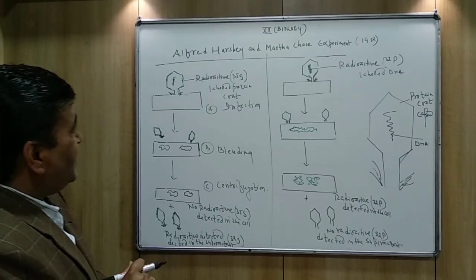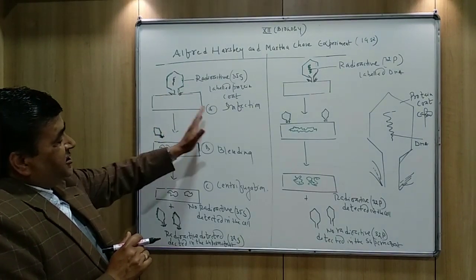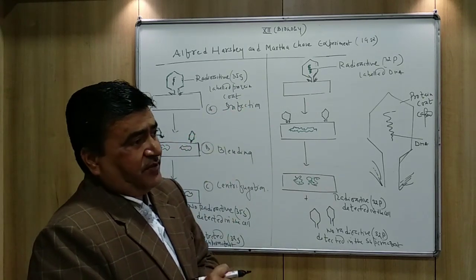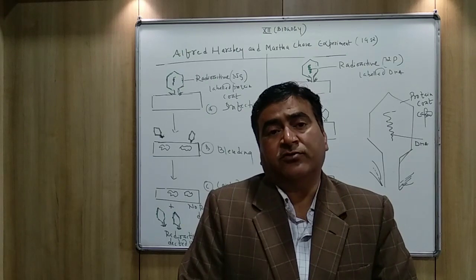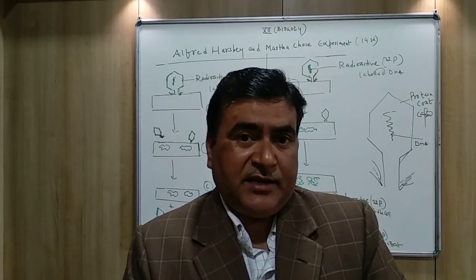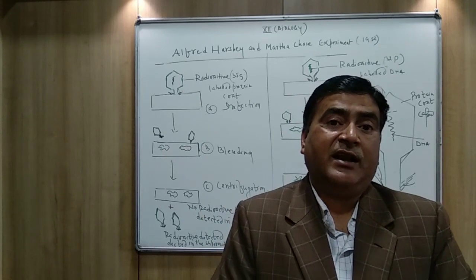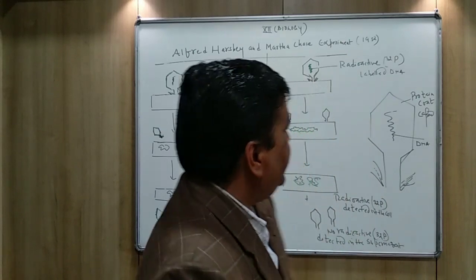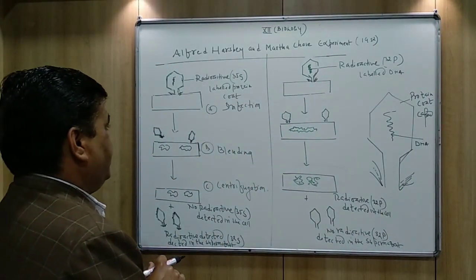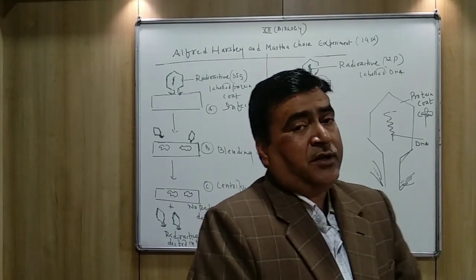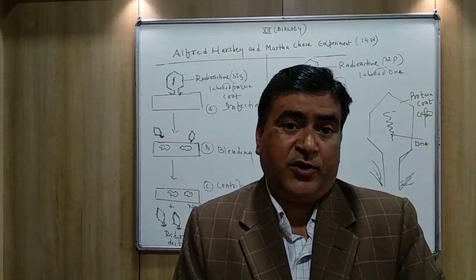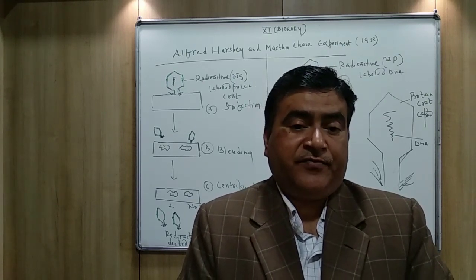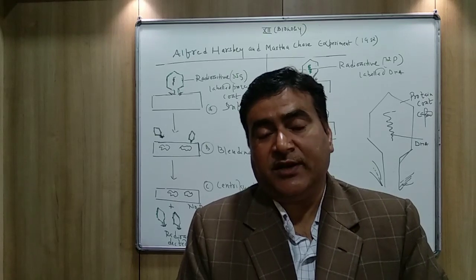Now, in the next step, you can see here, I have written infection. After the bacteriophages were labeled by 32 phosphate and 35 sulfur, they were allowed to infect the E. coli, or you can say the host cell, or you can say the bacteria.